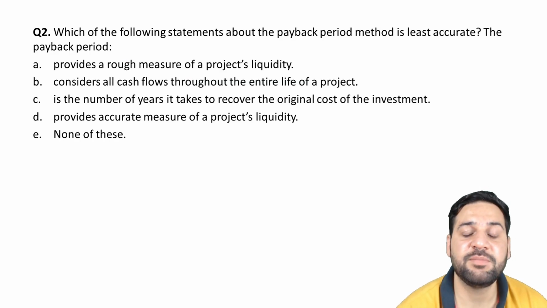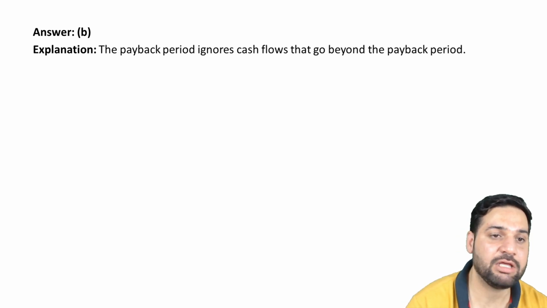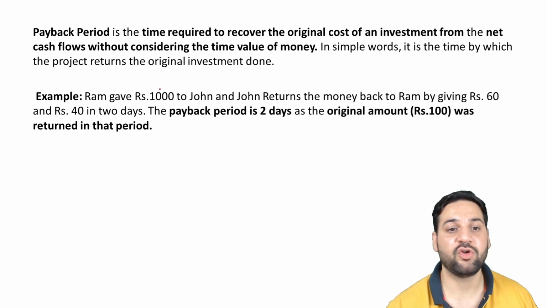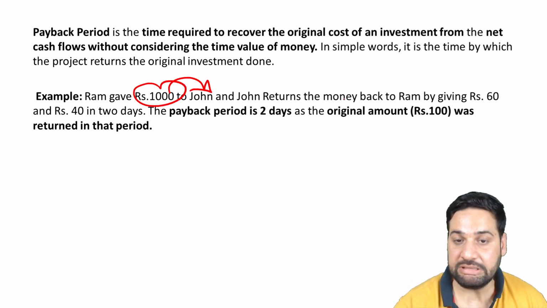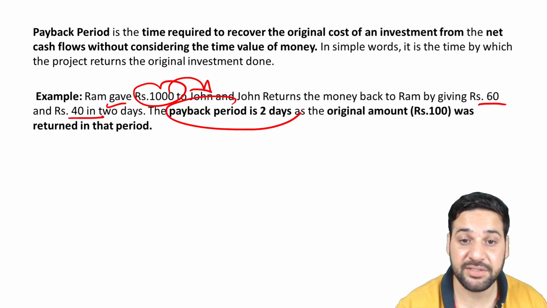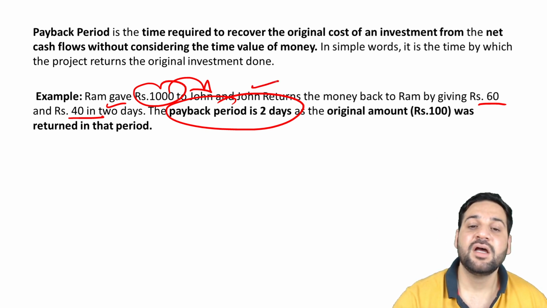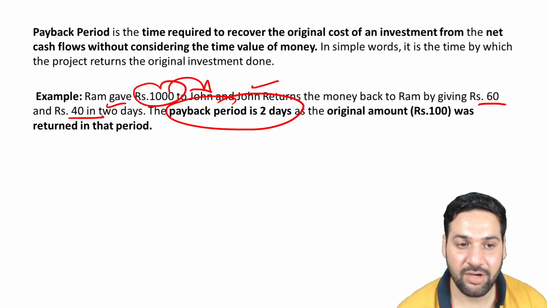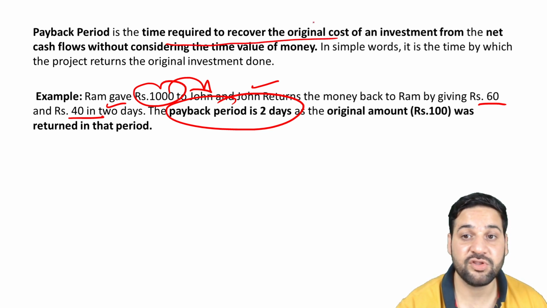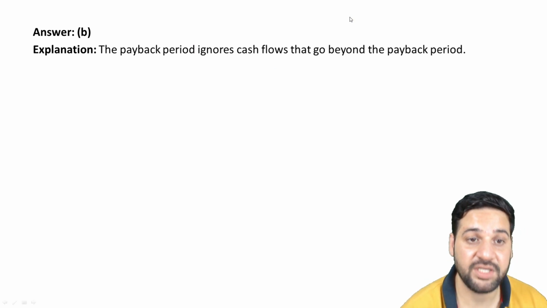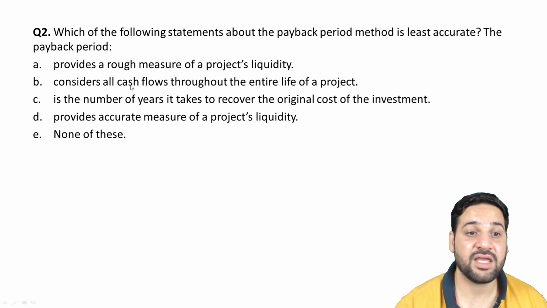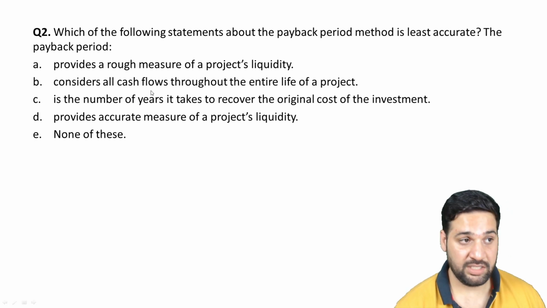Which of the following statements about payback period method is least accurate? See, students, take this example. Ram gave 1,000 rupees to John, and John returned the money by giving 60 rupees and then 40 rupees in 2 days. The payback period is 2 days. It is simple payback. The discounting is not considered, right? So that is payback period method. The time required to recover the original cost of an investment, that is payback period. So the payback period considers all the cash flows till that money is recovered.